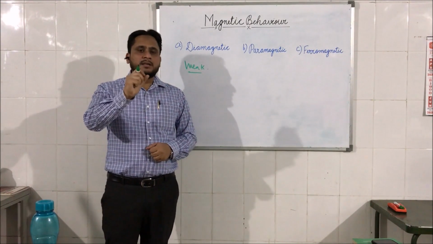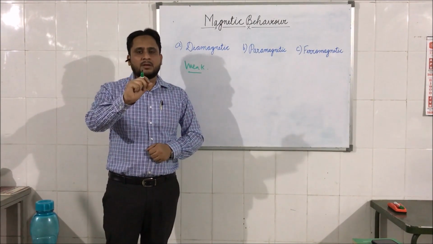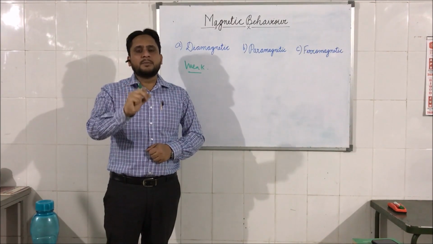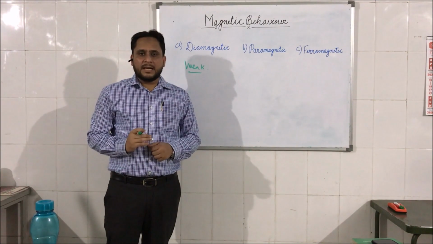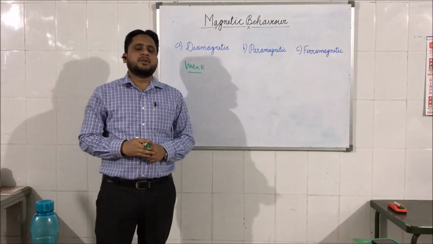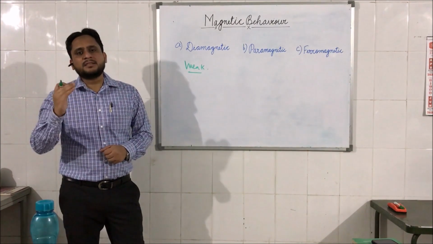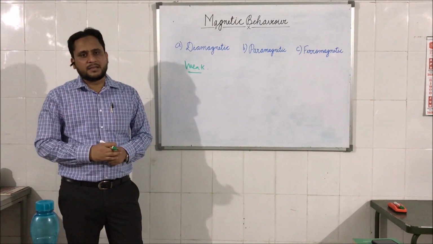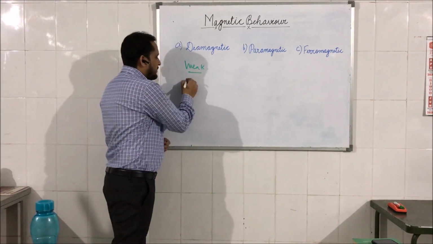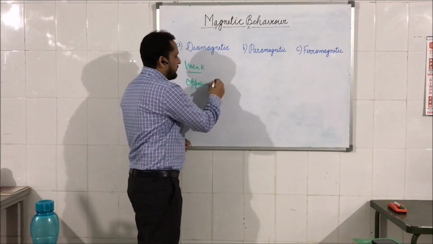due to that field, it creates some unbalancing of the orbital electrons, resulting in dipoles in that material, and those dipoles align against the direction of the magnetic field, and therefore a negative magnetic field is developed. Negative means it is opposing the external magnetic field.